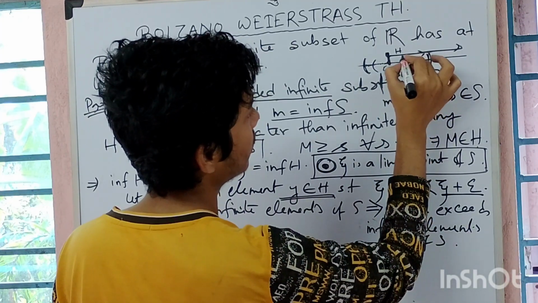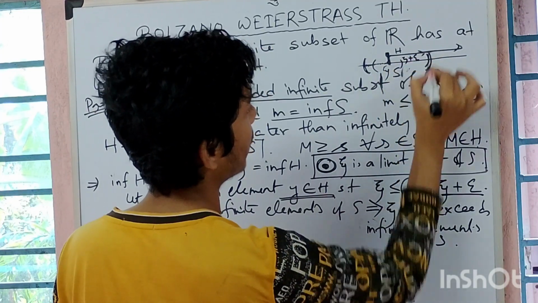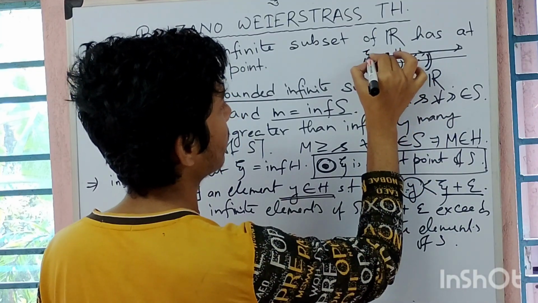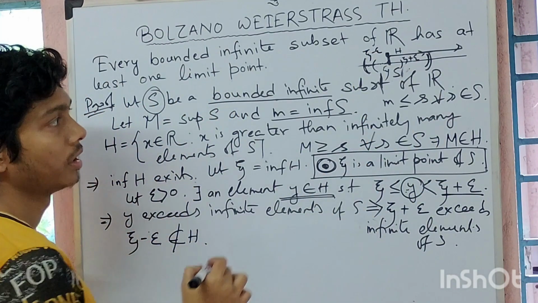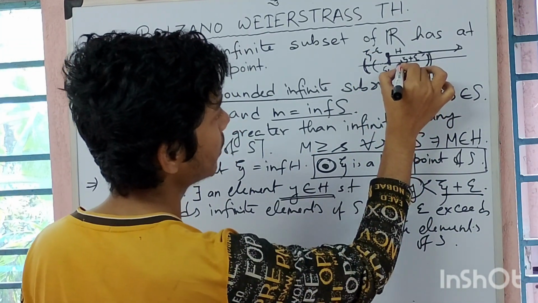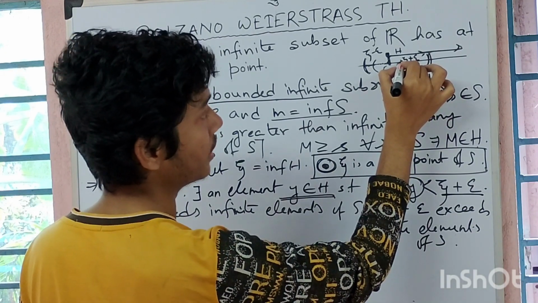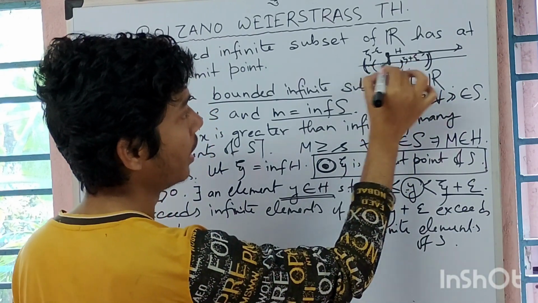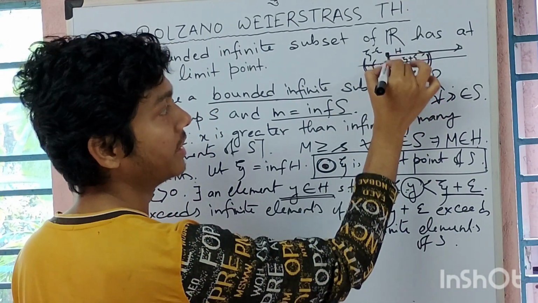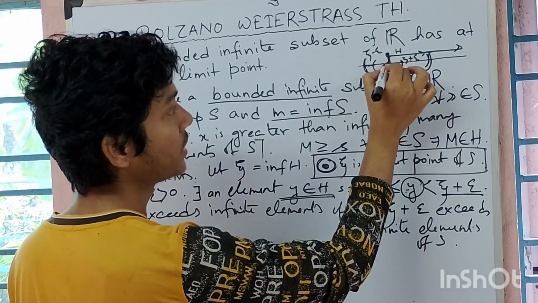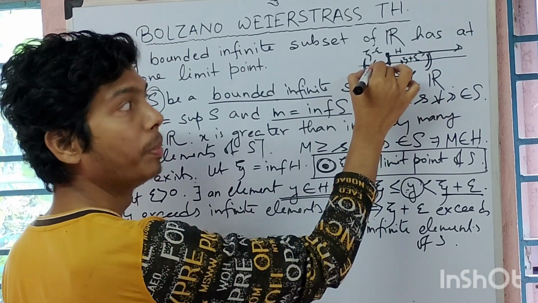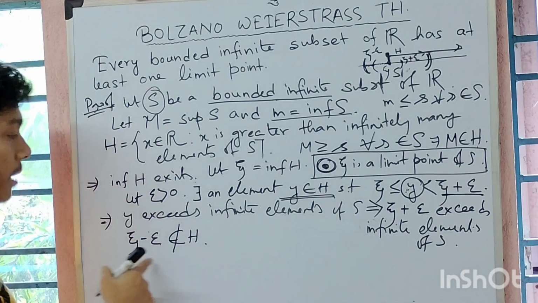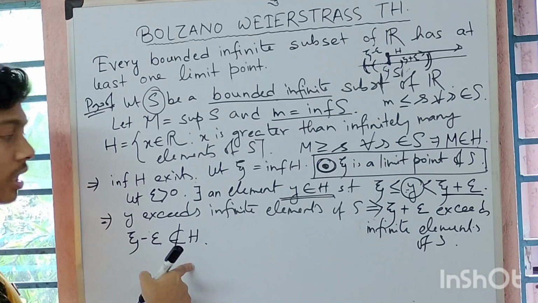This point is xi plus epsilon, and this is xi minus epsilon. This xi plus epsilon point exceeds infinite elements of S. And xi is the infimum of H, mind it, so xi minus epsilon should not belong to H.